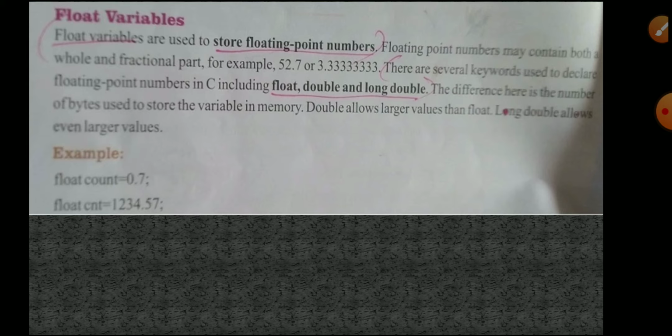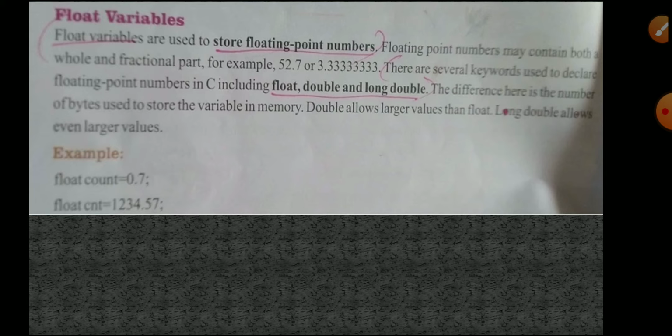They have given an example also. Float variables have some data types: float, double and long double. These variables are used to store fractional values.